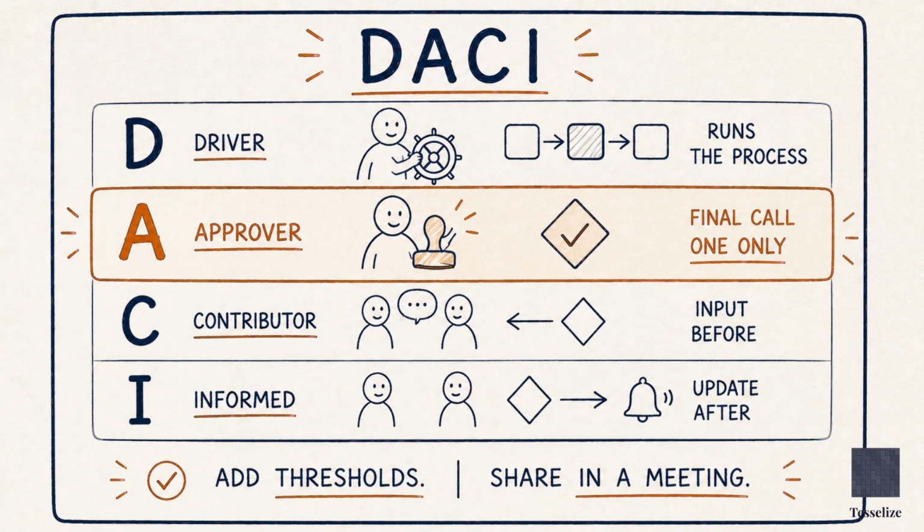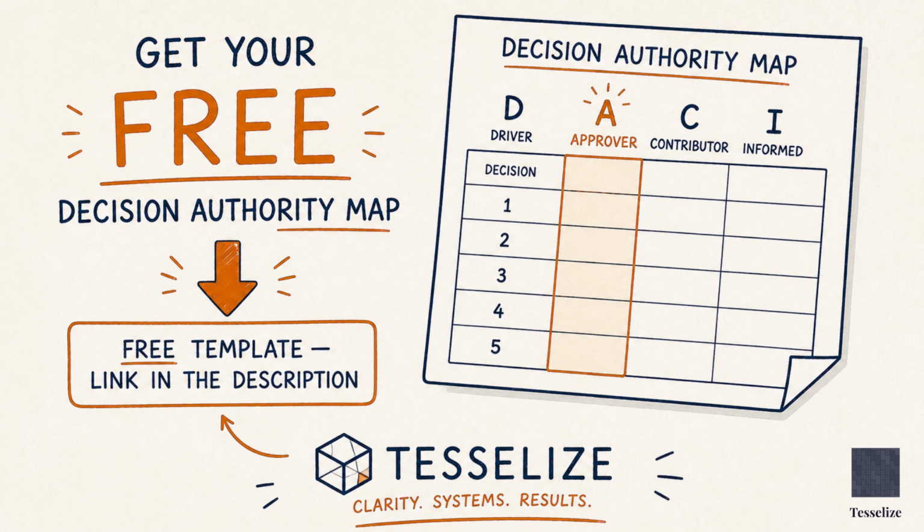Take the biggest decision bottleneck in your company right now, the one that always ends up on your desk or your CEO's desk. Map it with the DACI framework. Name the approver. Add a threshold. You will be surprised how quickly the bottleneck disappears when everyone knows who is allowed to decide. The free Decision Authority Map template is in the description. Download it, fill in your 10 most bottleneck decisions, and run a 30-minute session with your team this week.